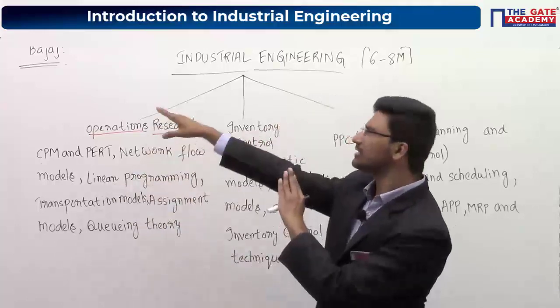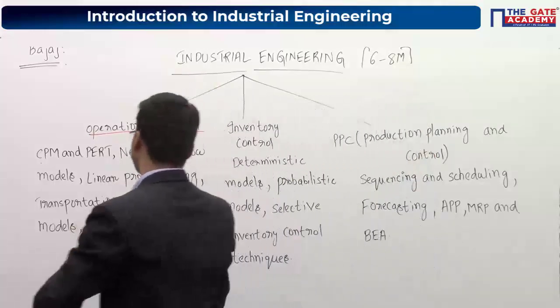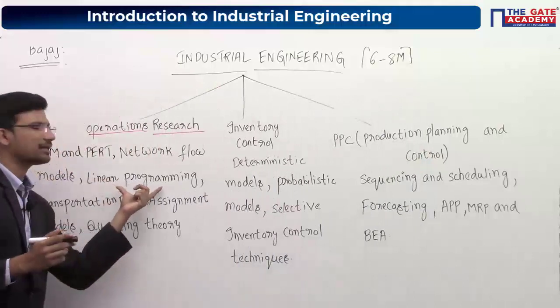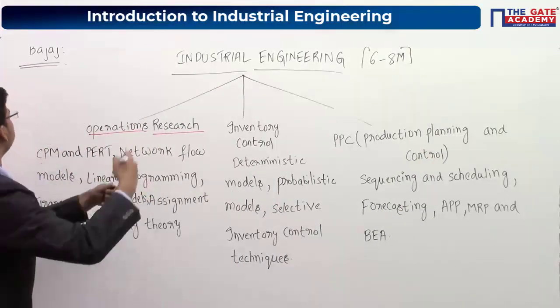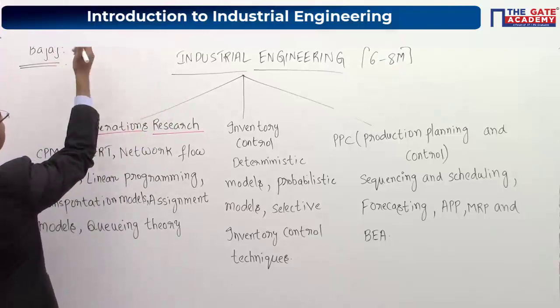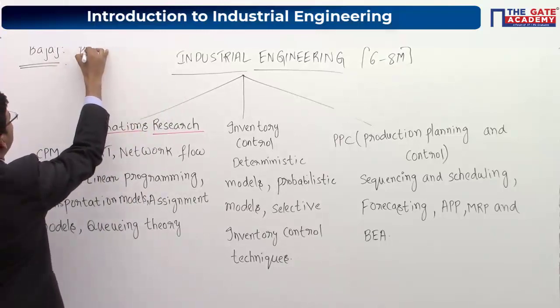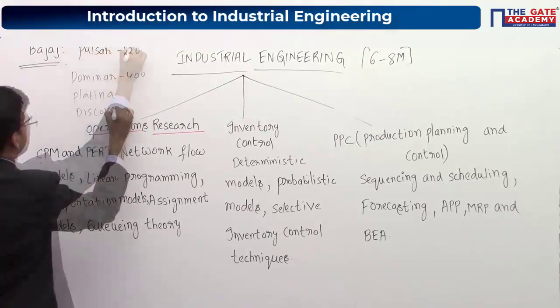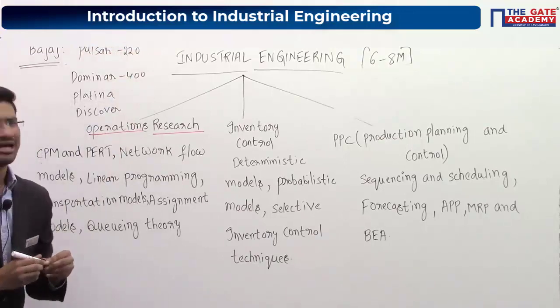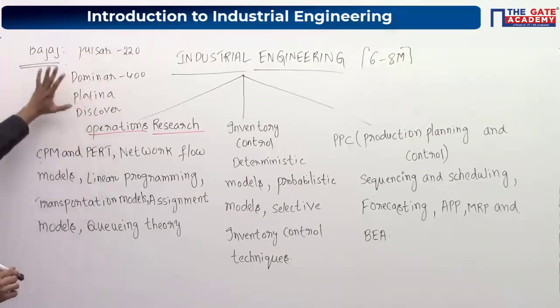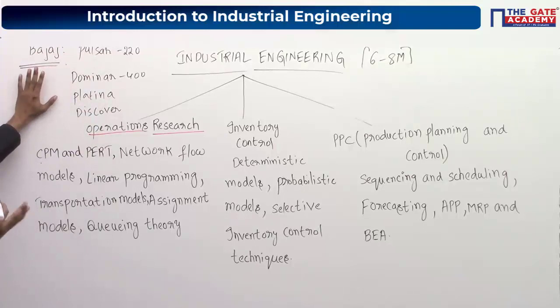For linear programming, I have taken this example. Let me give you the application part of linear programming. Let us say this company is manufacturing some bikes, so I am just writing some names of the bikes which this industry manufactures.